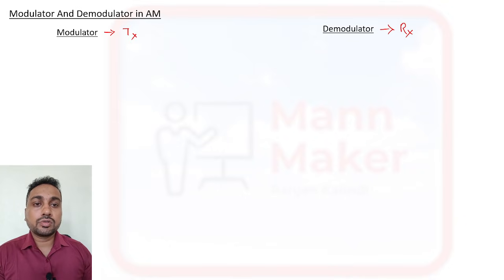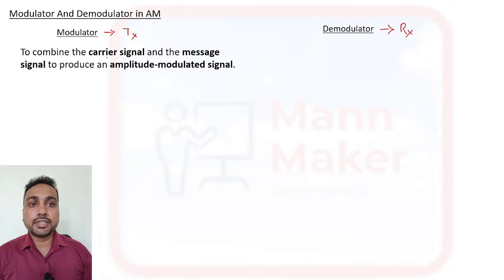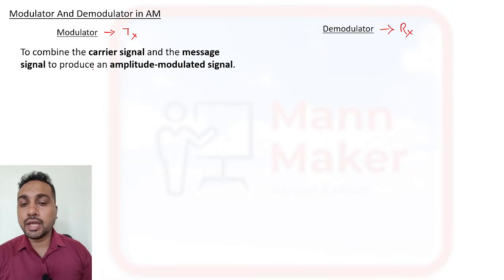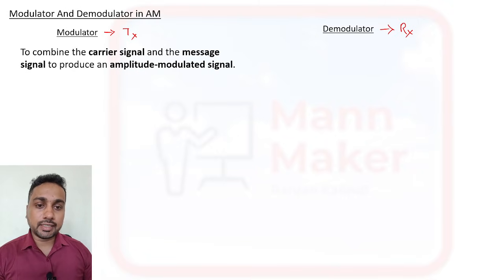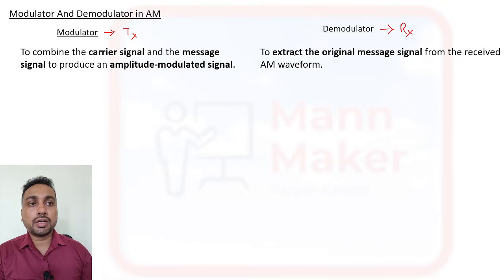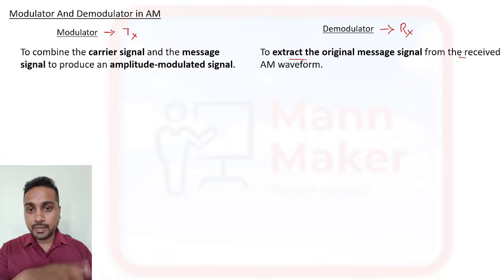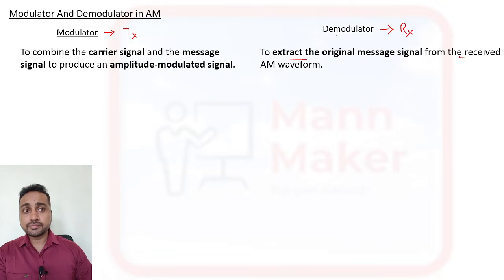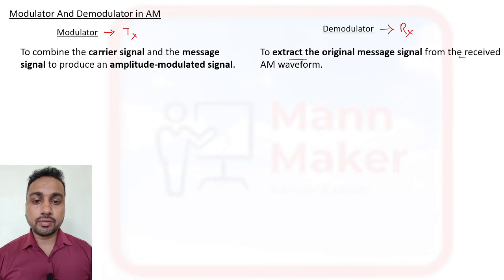Modulator combines the carrier signal and message signal to produce the amplitude modulated signal. Demodulator is used on the receiver side and it will extract the original message signal. This is the function of demodulator.